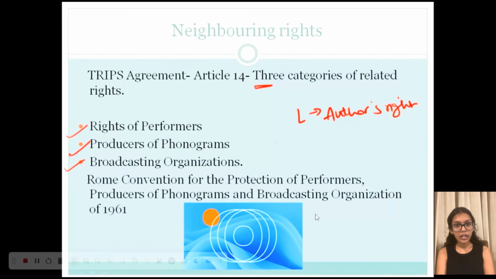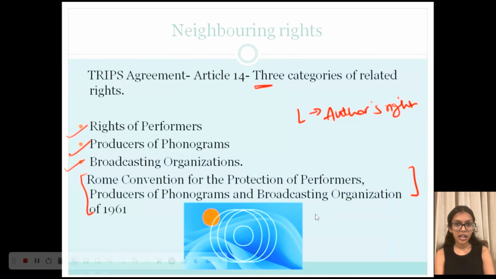So they might be directors, producers, or instrumentalists, or so on. So the right of those people, those role players, are protected under related rights. The Rome Convention for Protection of Performers, Producers of Phonograms and Broadcasting Organizations of 1961 protects the rights of these people that come under the scope of related rights.